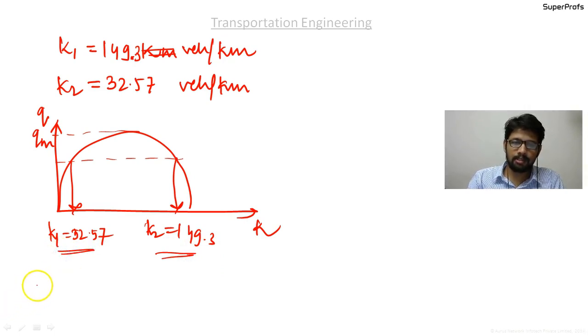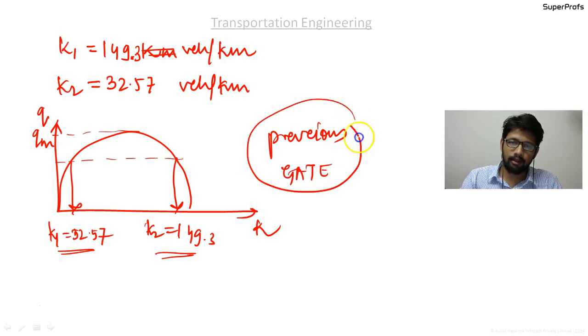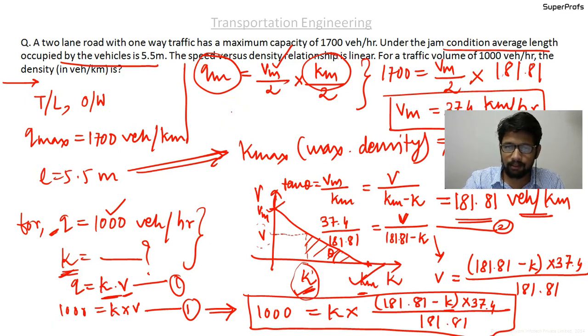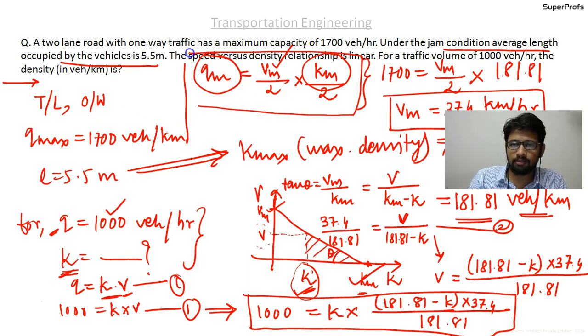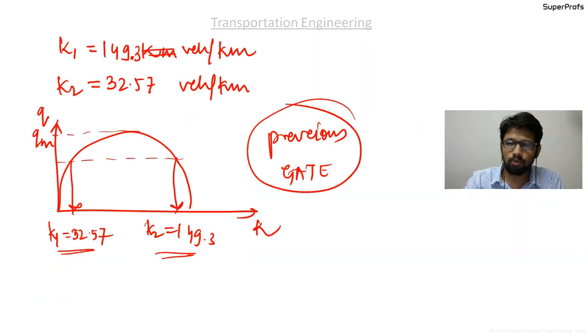So this was a previous GATE question. Okay, it was a question that was asked in the previous GATE exams. And so guys, you see that the question was in two steps. Using the data, you have all the data, very simple data, but you need to use two equations, these relationships, that is Qmax equal to Vmax into Kmax by 4, and the equation that came from the linear speed density relationship. So in GATE, the 2 marks questions are usually of this kind. They are asked in two steps or two phases, I'll say.